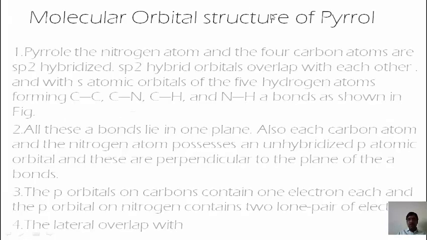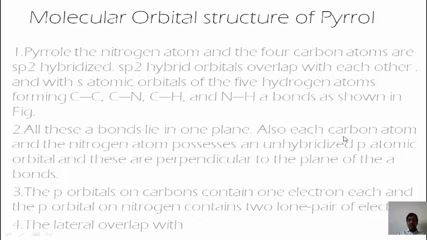The molecular orbital structure of pyrrole. In pyrrole, the nitrogen atom and the 4 carbon atoms are sp2 hybridized. The sp2 hybrid orbitals overlap with each other and with the s atomic orbitals of the 5 hydrogen atoms, forming the carbon-carbon single bond, carbon-nitrogen single bond, carbon-hydrogen single bond, and nitrogen-hydrogen single bond, as shown in the following figure. The point number 2 shows that all the bonds lie in one plane.